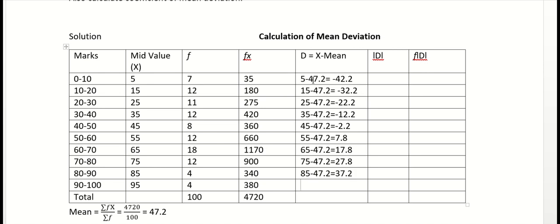Then we have 95 minus 47.2, we get 47.8, right? So these are the values we have obtained.